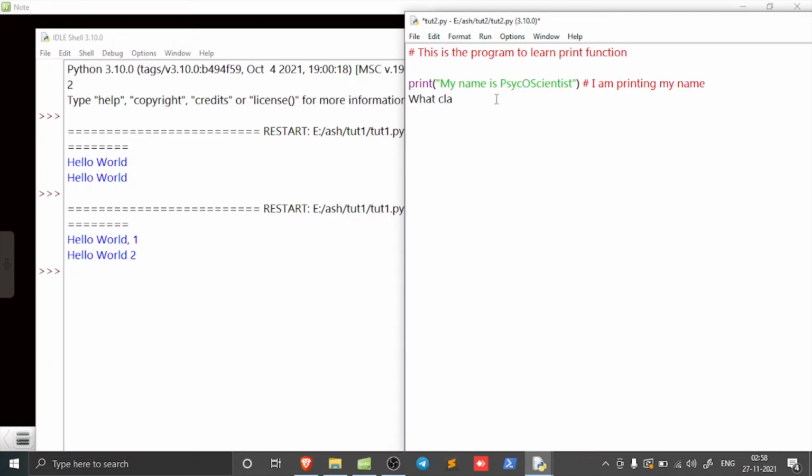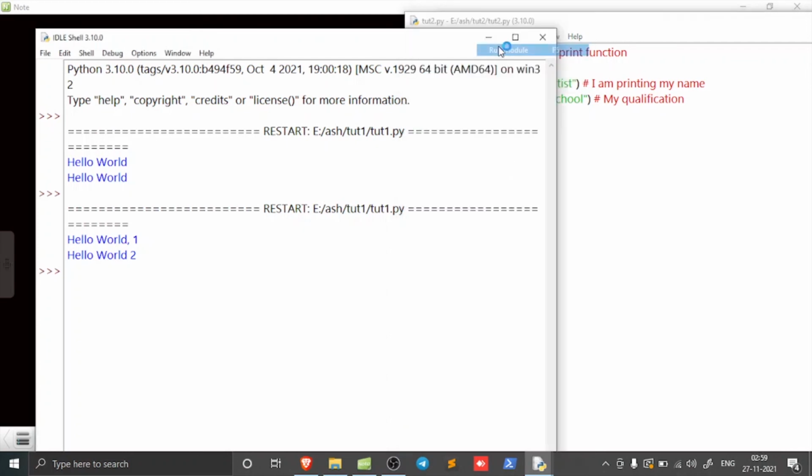Then print, I am studying at high school. I can add a comment here about my qualification. So we're going to run this program. It is going to be right.